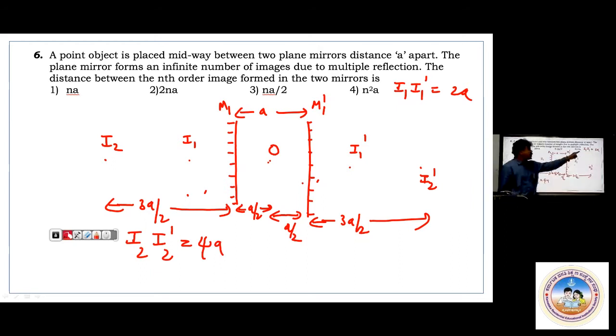You observe here. When n is 1, you got 2a. When n is 2, you got 4a. When n is 3, 5a by 2 plus a, 5a by 2 plus 5a by 2, 5a plus a, it will be 6a. So for the third image, it will be 6a. Then what can be the answer? For the nth image, distance is 2na.